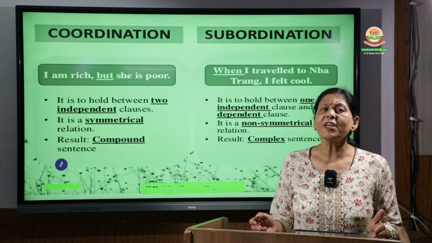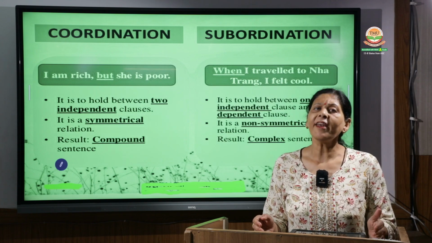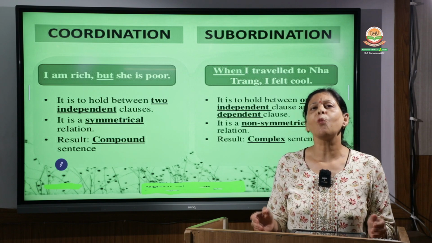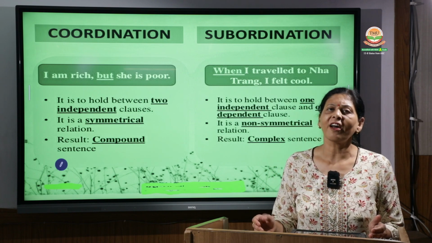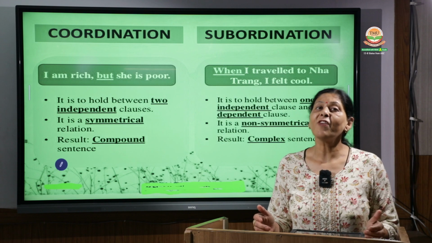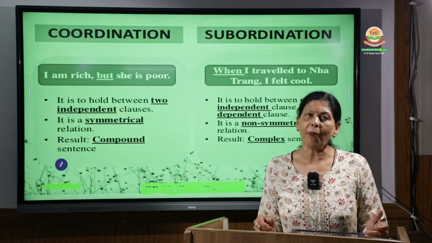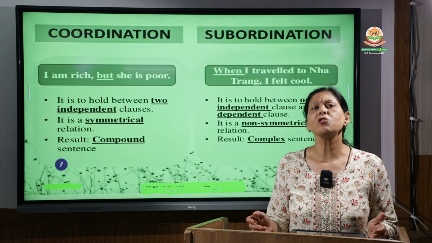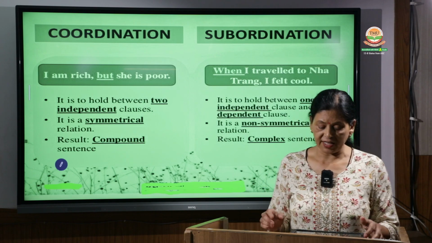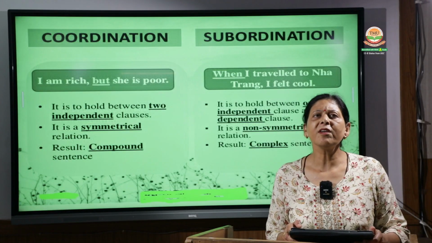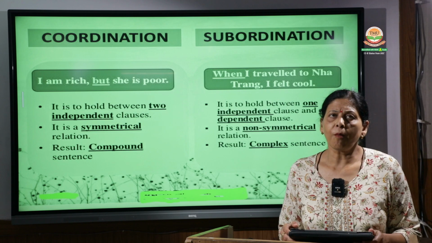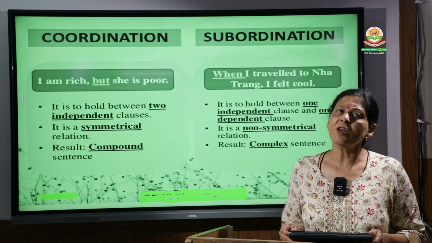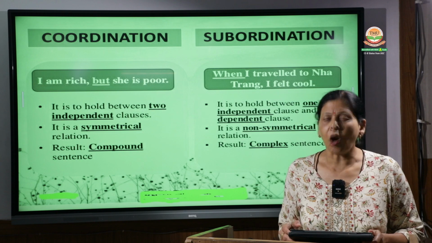When two clauses, one independent and one dependent, are joined by a subordinating conjunction, that is called a complex sentence. So here we have learned what compound sentences and complex sentences are, because they also hold a lot of importance.